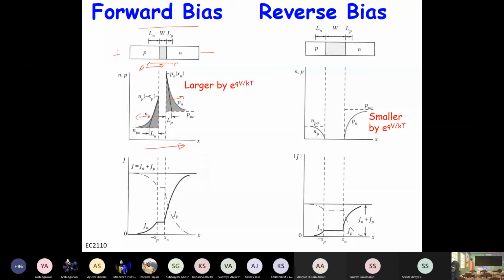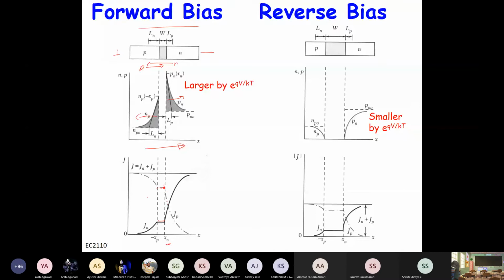And how do you compare different currents? In the depletion region, of course, we assumed that there is no generation or recombination. So the current is constant throughout the depletion region. The carriers that are going through the depletion region are just passing by, so nothing is happening with them. So the current is constant. At this interface, at x equal to xn, the junction between the depletion region and the N region, this is basically the diffusion current, which is quite high.